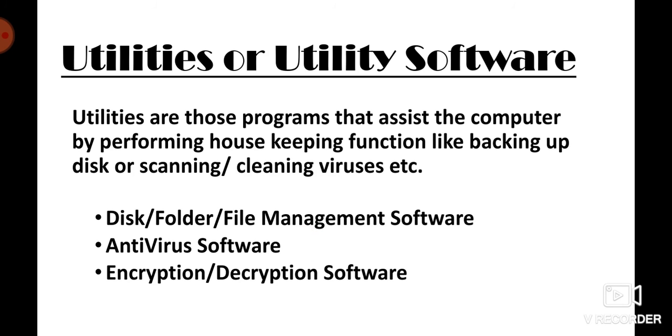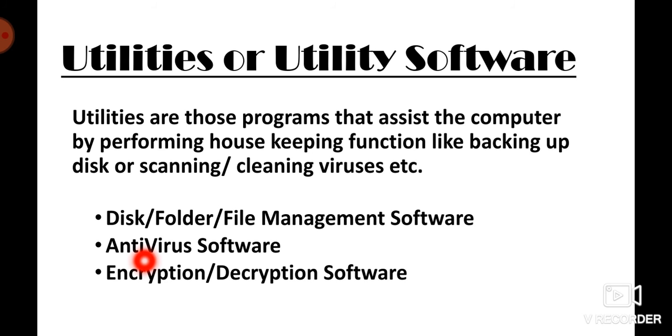So for protecting our system from viruses, antivirus software is used. It's also a kind of utility software. Some very popular names of antivirus software are McAfee antivirus, Norton antivirus, and Quick Heal. These are all types of antivirus software.